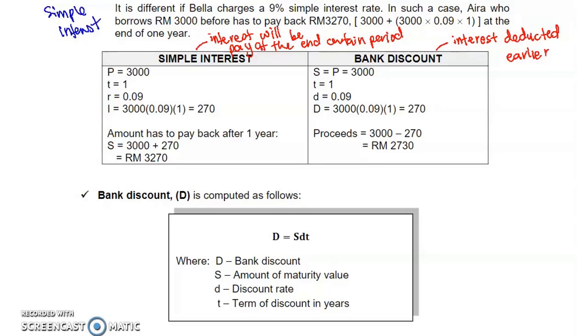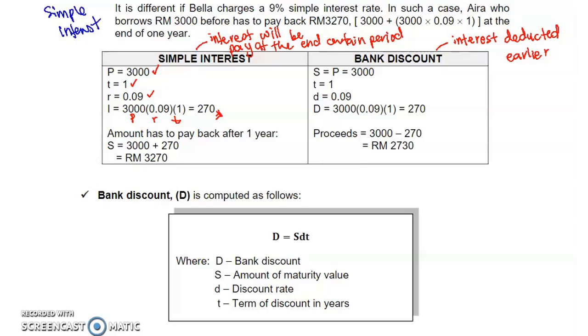Now let's look at simple interest first. Vera borrowed 3,000, the principal, for 1 year with an interest rate of 9%. How do we calculate interest? I equals PRT, and we get interest of 270.